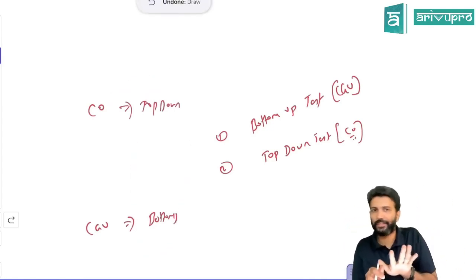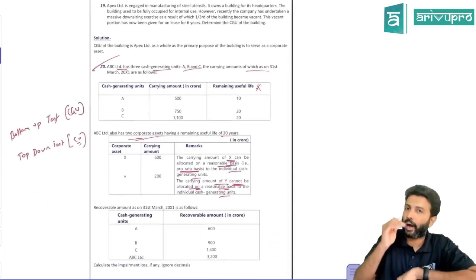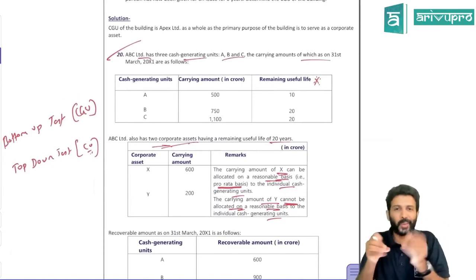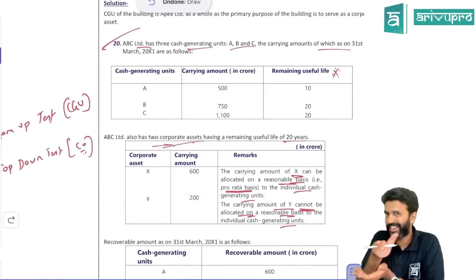Ind AS does not have this, but the approach is the same. All right, so we'll look at how this particular question works. Good question, a good revision question, I would say, because it has quite a few dramas to be done. So first, why will we do it later? Because they said it's not allocable.